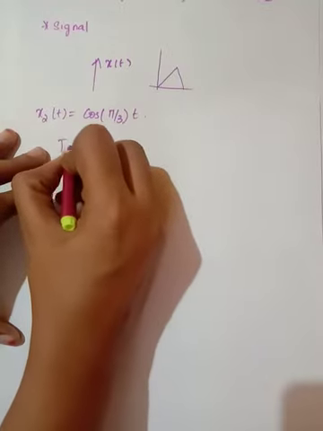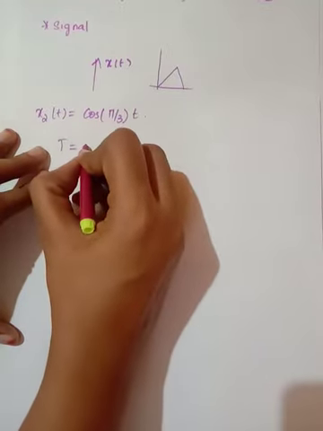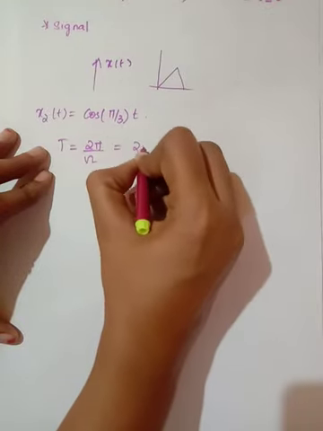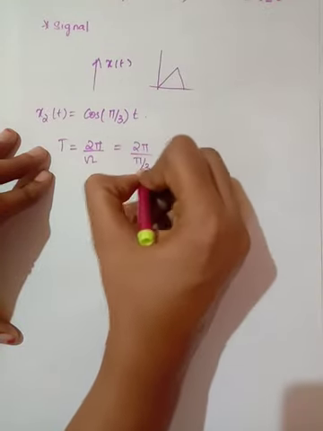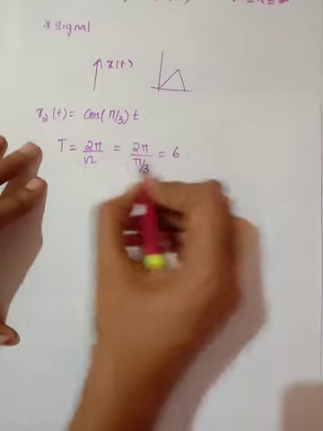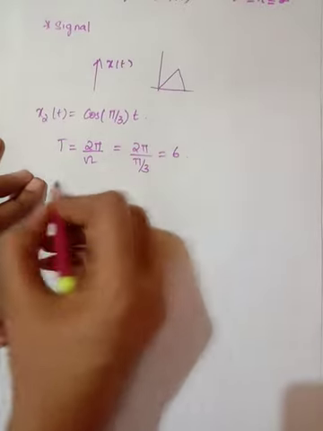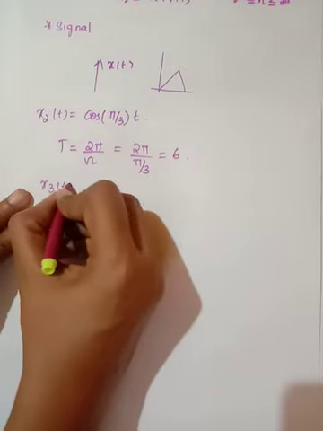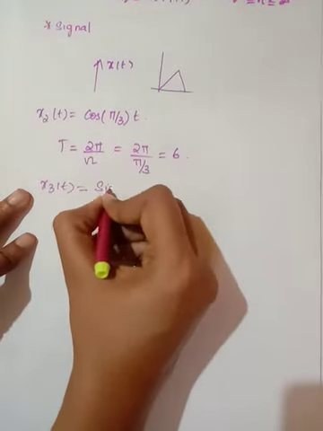Here, in order to find the fundamental time period T, it is nothing but 2 pi by angular frequency omega. So 2 pi by pi/3, here you will get 6. So this is the time period 6 for this signal. Now consider another signal x3 of t is equal to sine 2t.